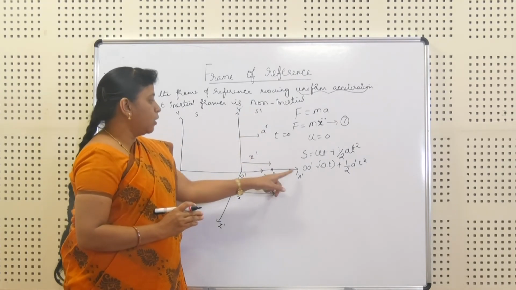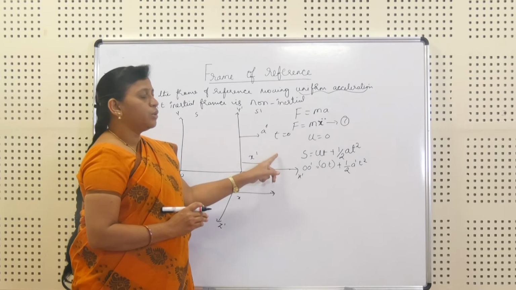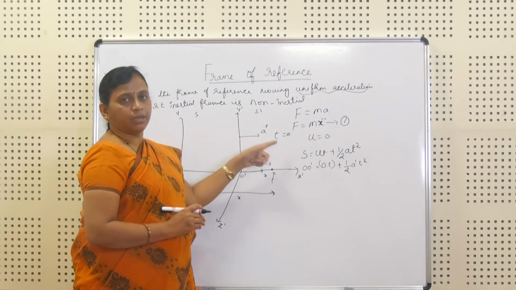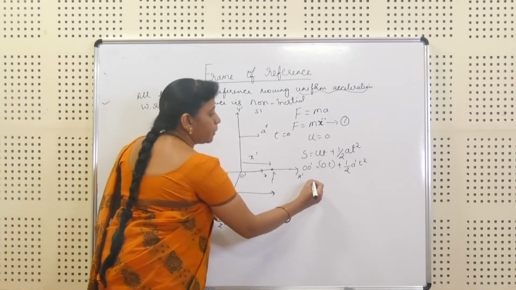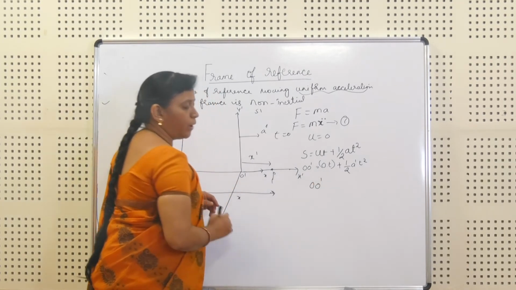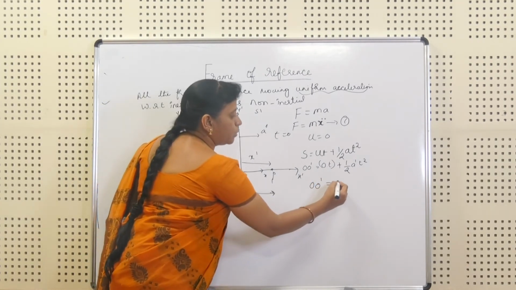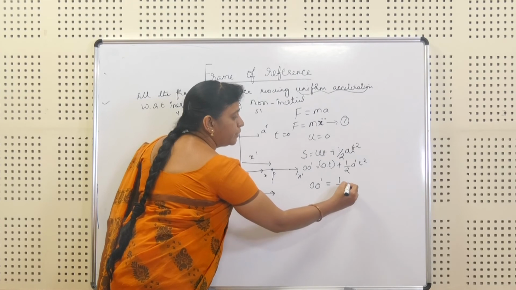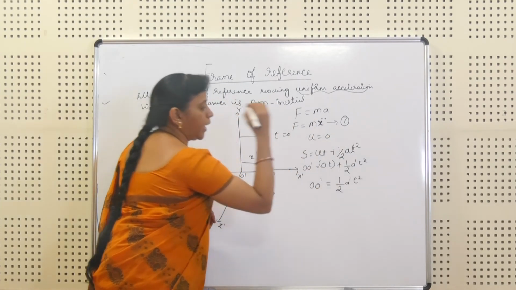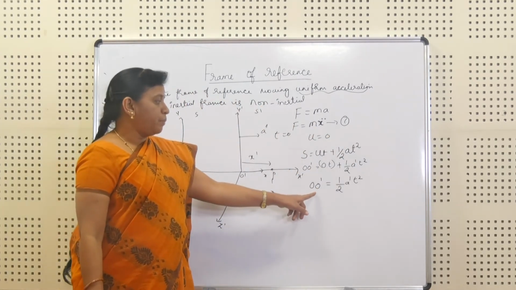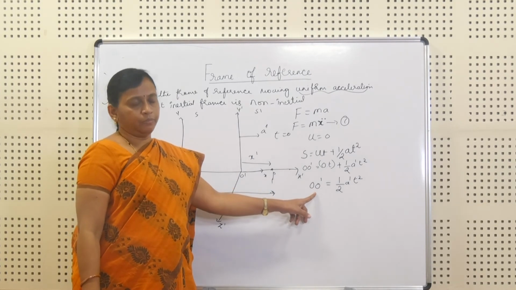We have taken all the dashes for the second frame to differentiate between the first and second frame. So my equation is O dash is equal to half a dash t square.